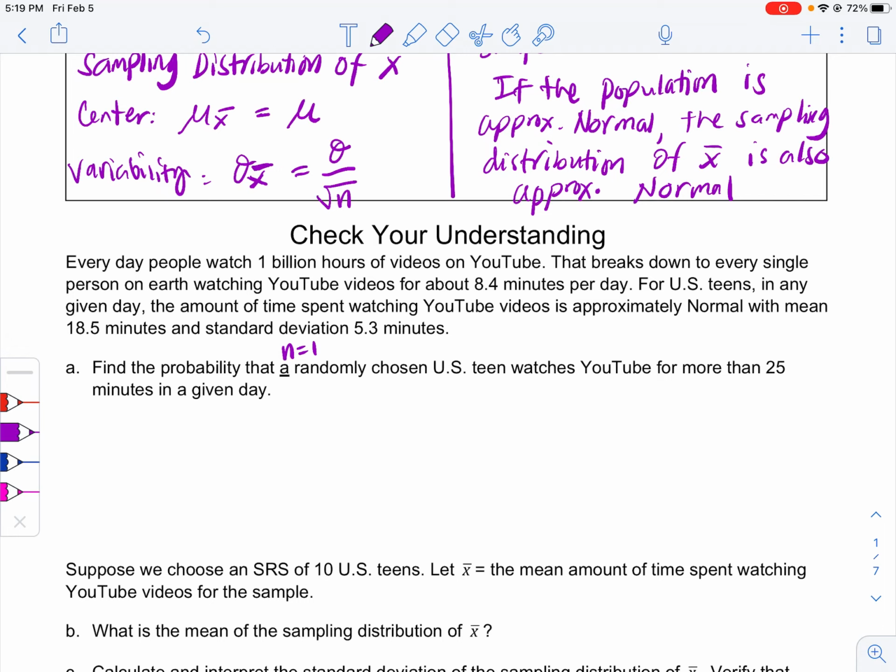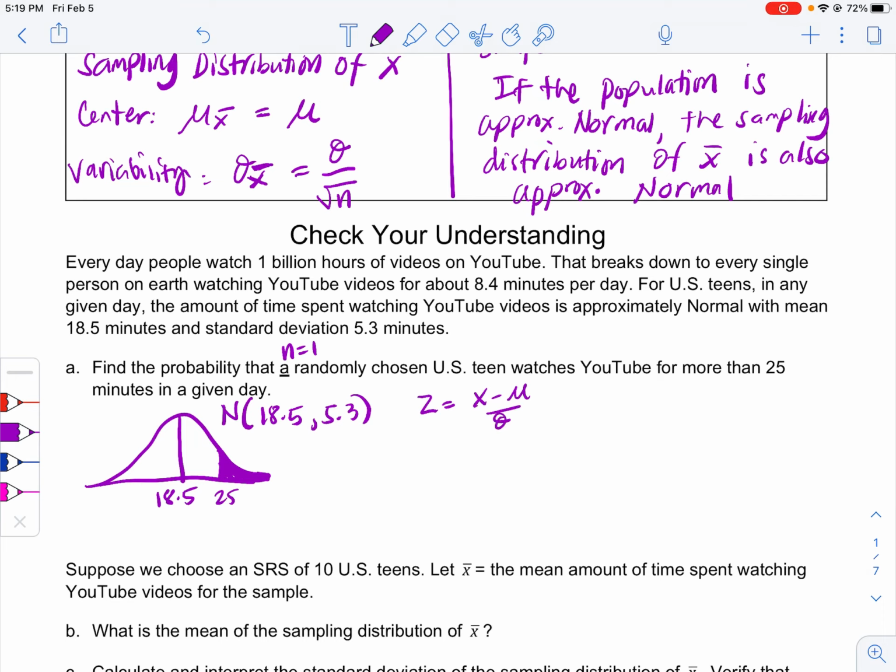We know it's approximately normal. We have the mean, we have the standard deviation. So right away, we can use the curve. The mean for teens is 18.5, with a standard deviation of 5.3. So 25 or more, so 25 and above. When we go to the table, we need to make sure that we do 1 minus the probability that we find. The formula would be z equals x minus the mean over the standard deviation.